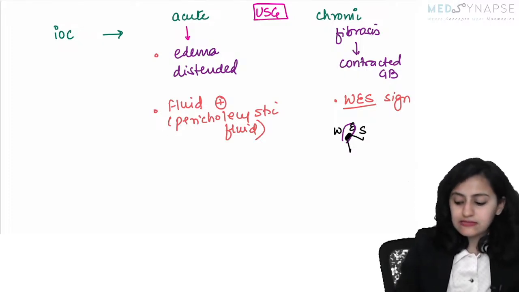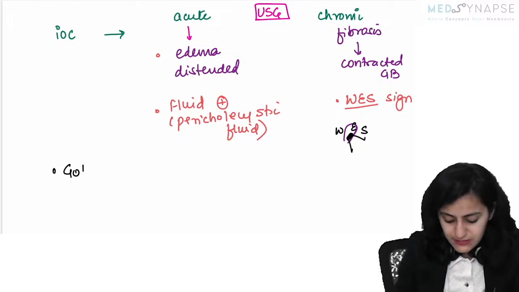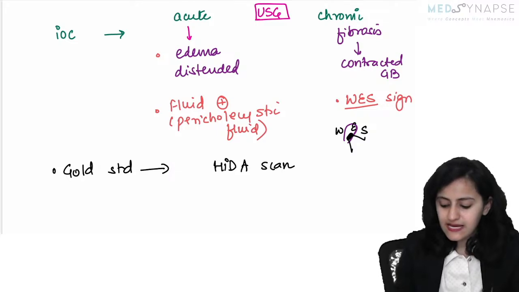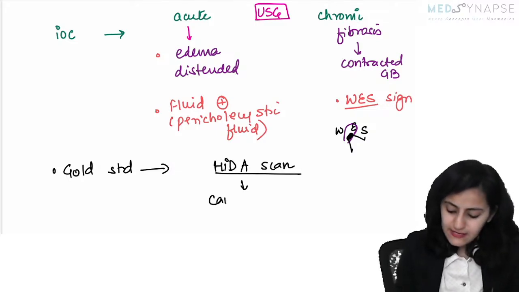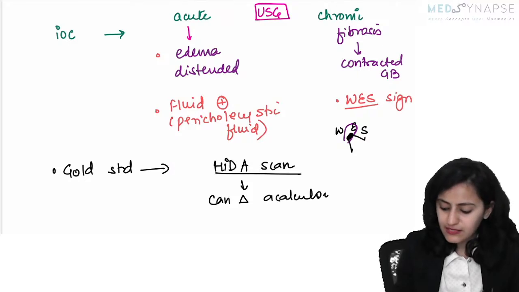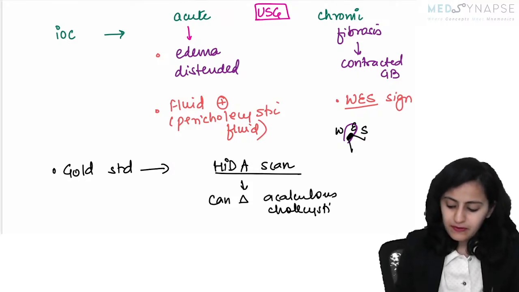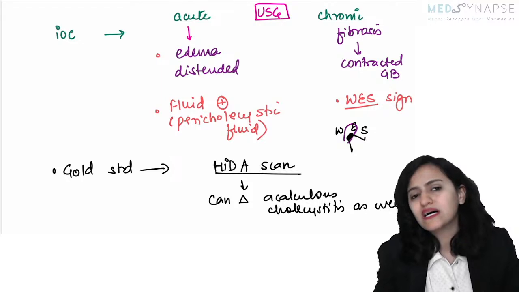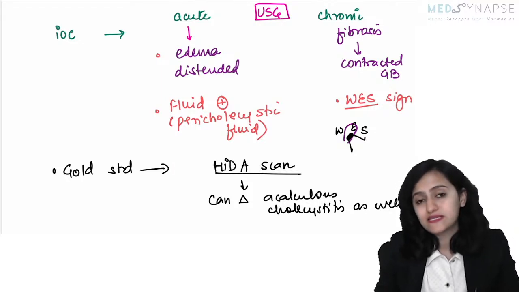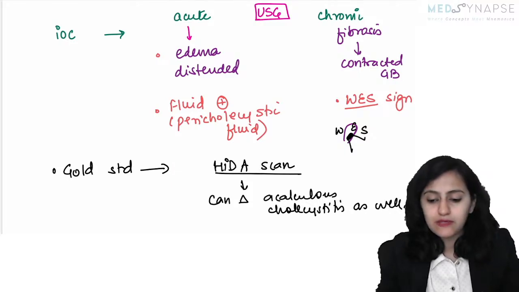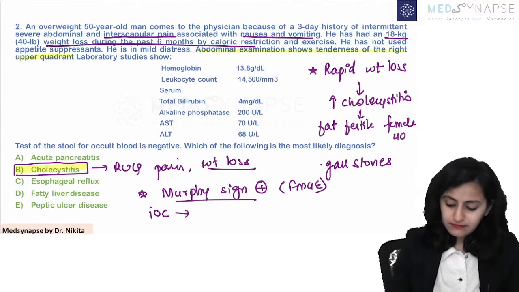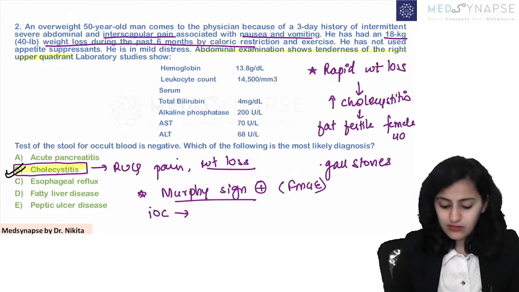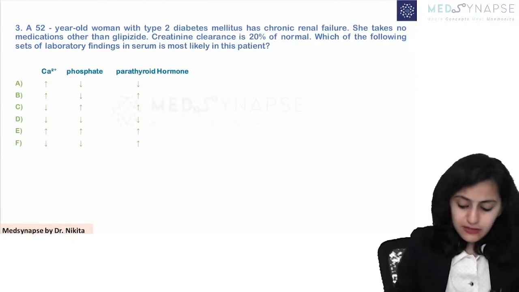So remember, this is about cholecystitis. If the question is what is the gold standard for acute cholecystitis, it is HIDA scan. Why is HIDA scan the gold standard? Because it can diagnose acalculous cholecystitis as well. Ultrasound depends on identifying the gallstone and then the cholecystitis. But HIDA scan, even if it is acalculous, it will show that. So basically, the answer here is cholecystitis. Going to the next question, question number 3.